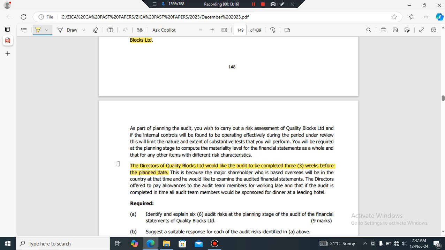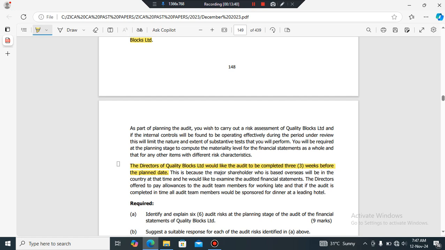And for the audit to be carried out as it should be, or for the right data, the right information to be collected, it might take a longer period of time. And if this director is requesting the audit to be done 3 weeks before the planned date, it simply means there's an undue influence, right? There's an undue pressure.